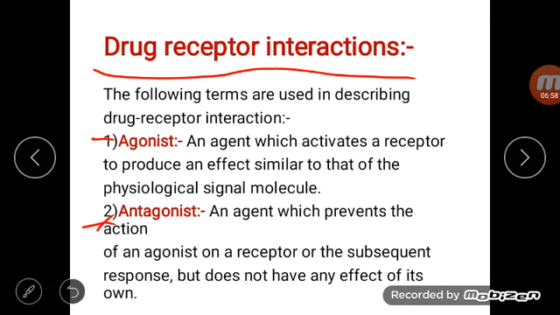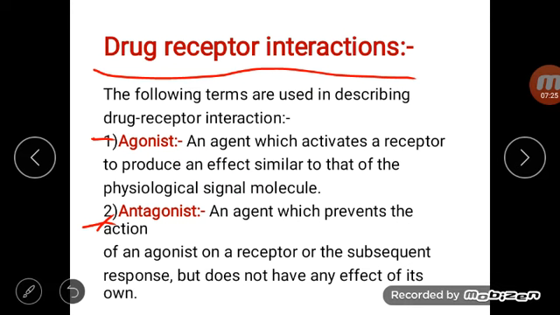And antagonists are of various types, like competitive antagonist, non-competitive antagonist. Competitive antagonist competes with the agonist to bind with the active site of the receptor. This type of antagonism is surmountable by increasing the concentration of agonist.